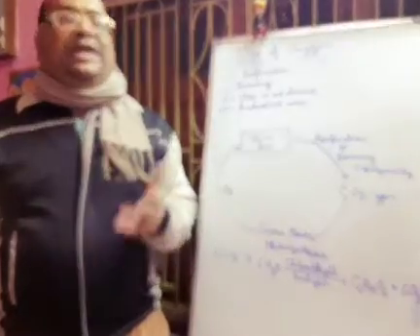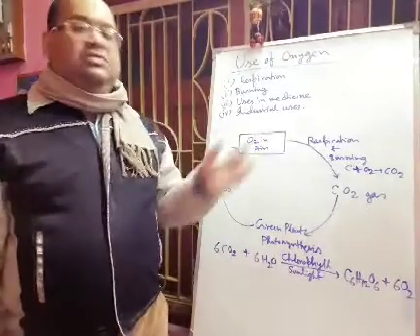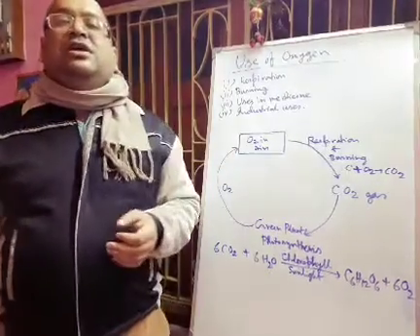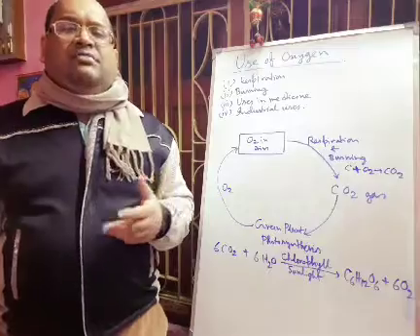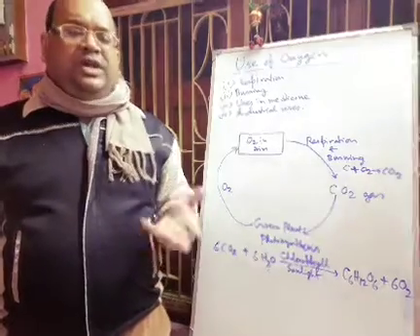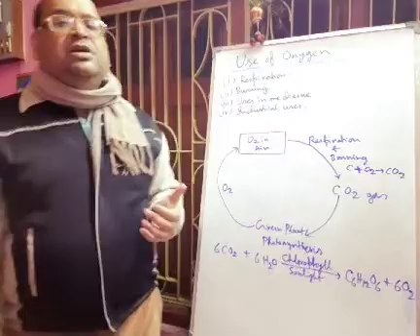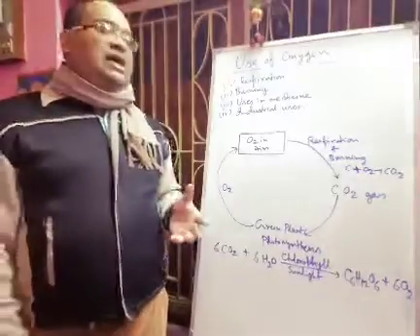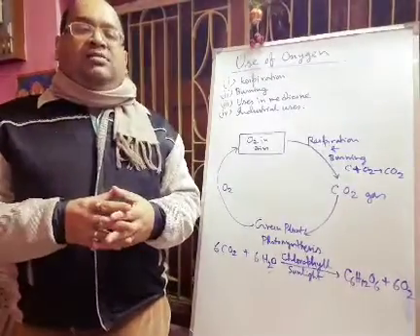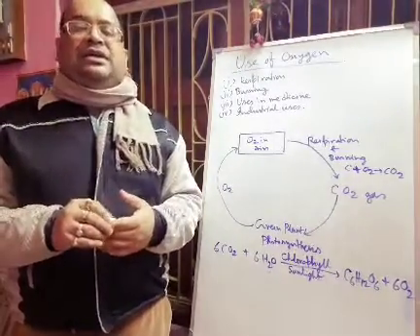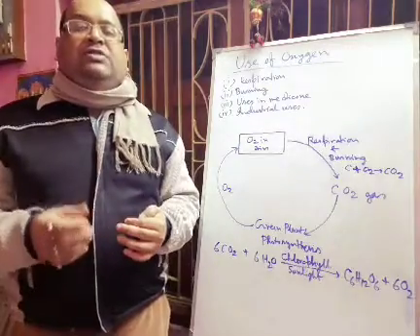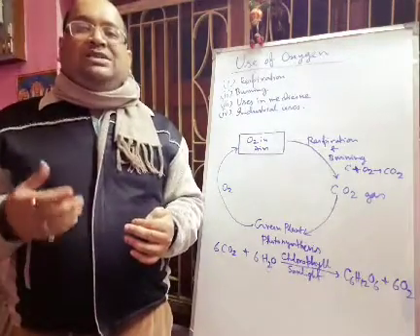Next we will discuss the last point, industrial uses. Oxygen is used for welding and for cutting metal. If you take an oxygen-hydrogen gas mixture in a special apparatus and ignite it, it produces a flame called the oxyhydrogen flame.